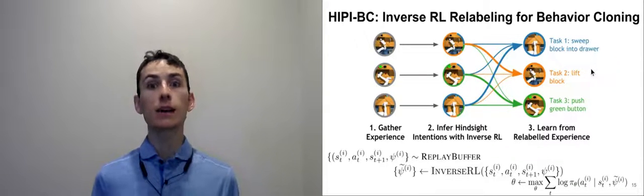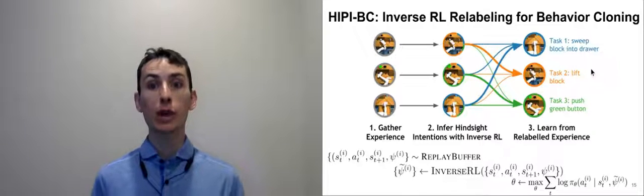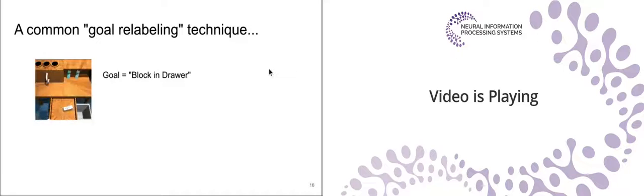Now, one of the neat things about HIPI is that we can show that a number of prior methods are actually special cases. In particular, a number of prior works have looked at goal-conditioned reinforcement learning. And goal-conditioned reinforcement learning is a special type of multitask RL where tasks correspond to reaching a certain goal, such as the goal state where a block is in a drawer.